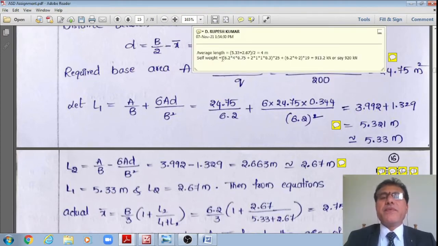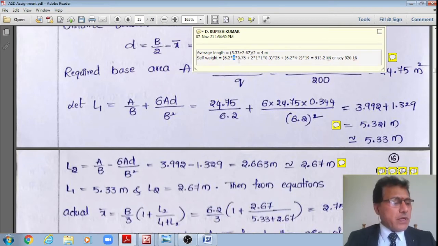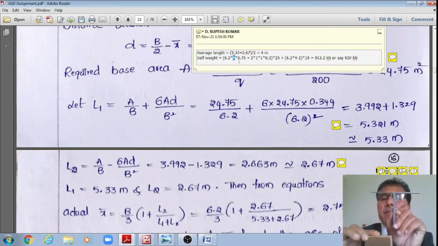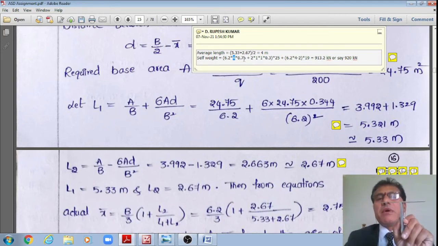Therefore, now self weight is nothing but this 6.2 meter width multiplied by average length 4 meter. However, I am assuming to provide the beams of 550 mm depth. Therefore, over that, even 100 mm is the minimum clearance cover required. Therefore, the depth of that concrete is equal to 750 mm, right?